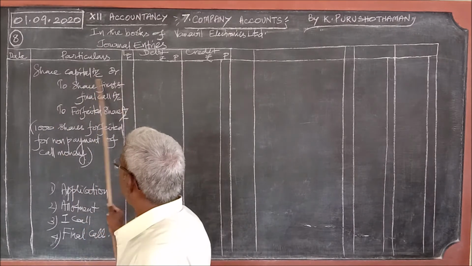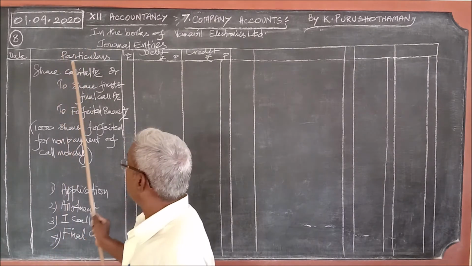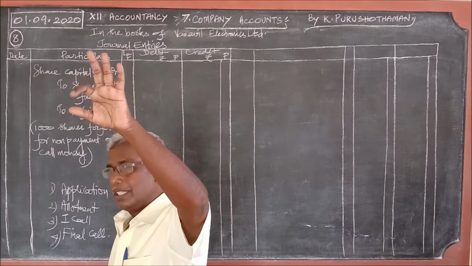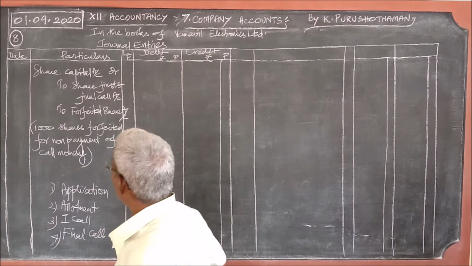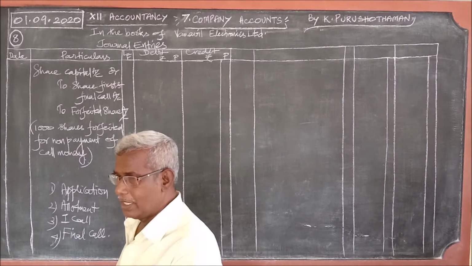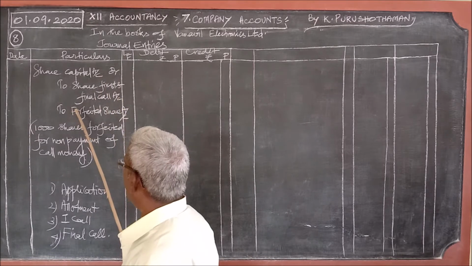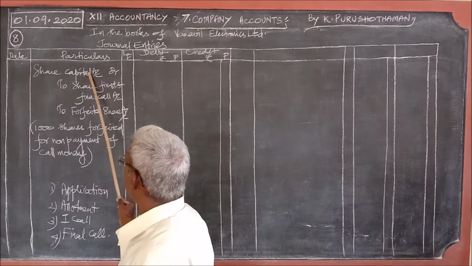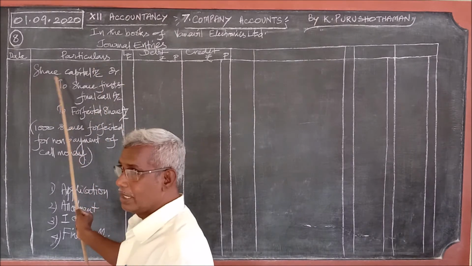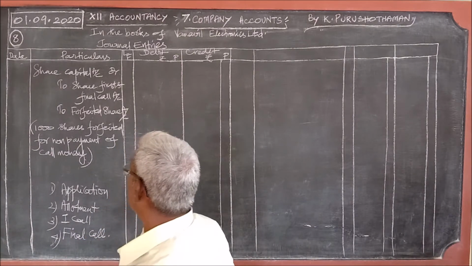See, this is the share capital account. Good. This is the debit, a fixed compulsory entry. We put this here. But what about the credit? In the credit, whichever call or stage money has not been paid, all those stages should appear. In this problem, the first and final call amount is not paid. Therefore, I have written to share first and final call account and to forfeited share account. This and this are compulsory in forfeiture, but this entry depends upon the stage for which the amount is not paid by the shareholder. Okay, right.